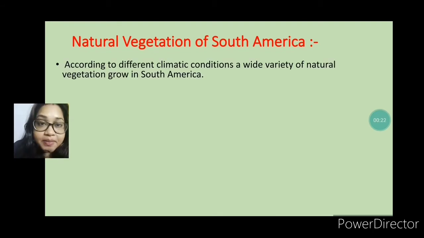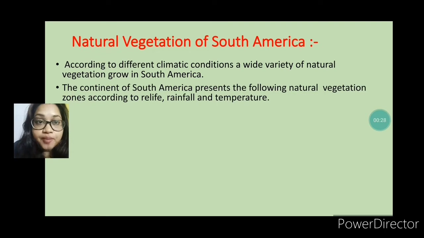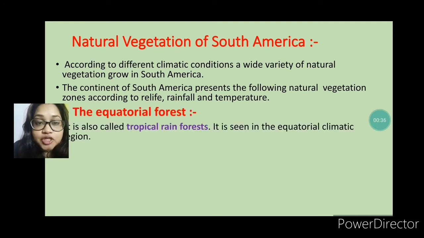Here, according to the different climatic conditions, different kinds of vegetation grow in South America. The continent of South America presents natural vegetation zones according to the relief, rainfall and temperature. Here we can see the equatorial forest regions.